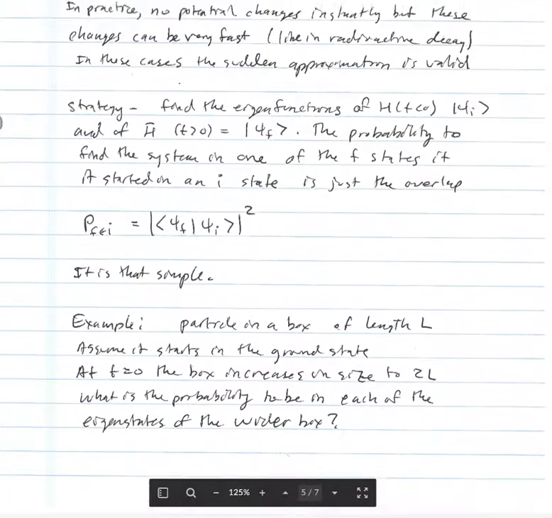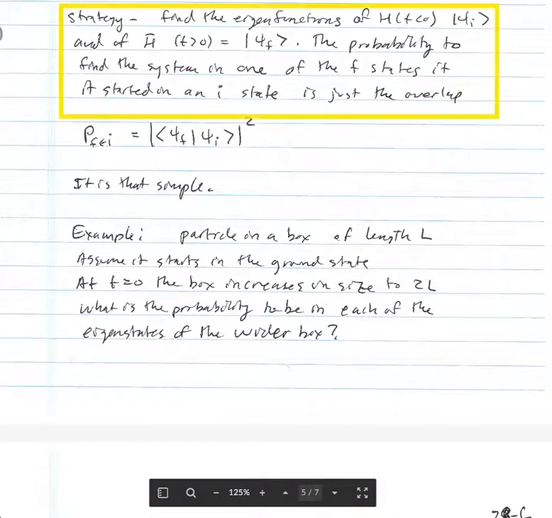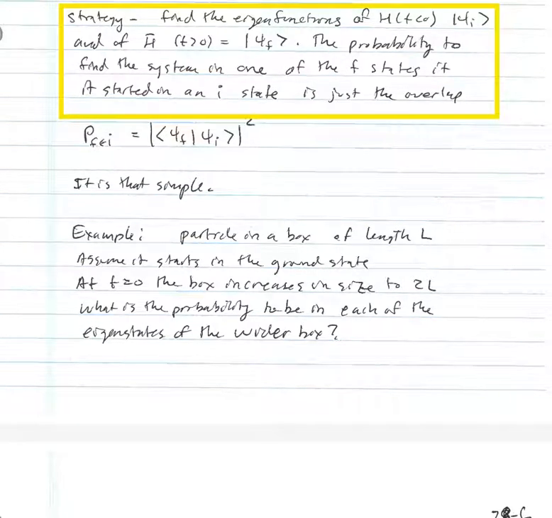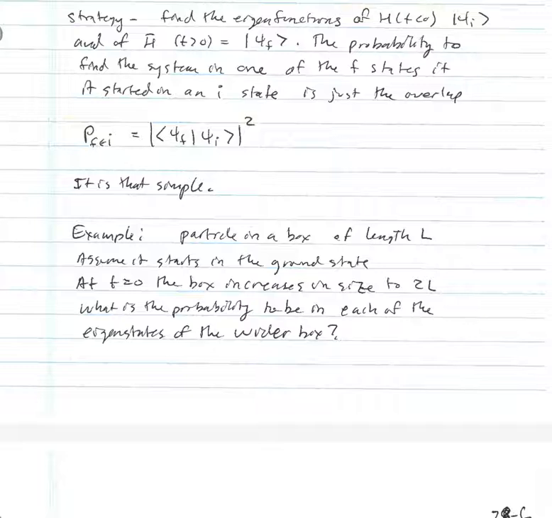We're going to first find the eigenfunctions of the Hamiltonian for early times before the system changes. We'll call those eigenfunctions psi I. And we're going to find the eigenfunctions of the Hamiltonian H, which corresponds to the times bigger than 0. We'll call those eigenfunctions psi f. And the probability to find the system in one of the f states, if it started in an I state, is simply the overlap squared of that matrix element.